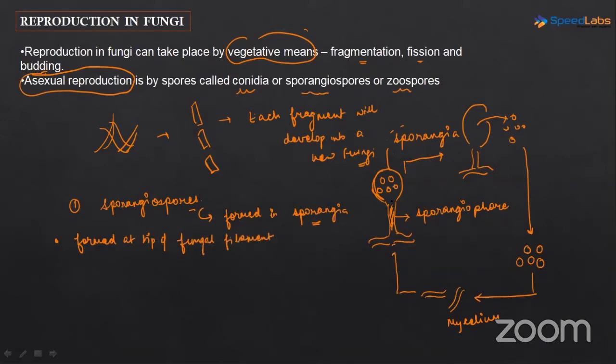Okay, this is the fungal filament, and this sporangia is formed at the tip. उसके end पे जो है वो इसका formation हुआ है. ठीक है, so formed at the tip of the fungal filament, and this fungal filament is called the sporangiophore.